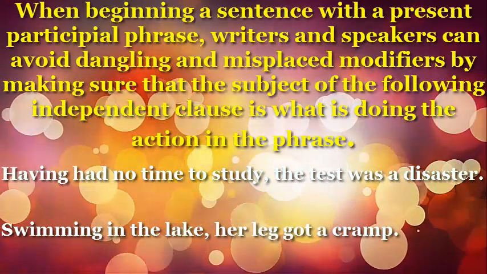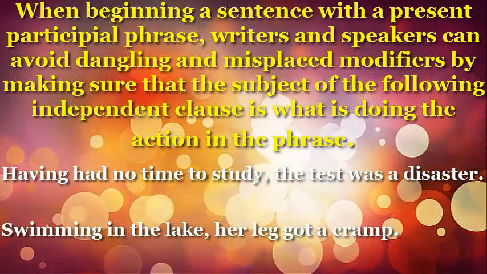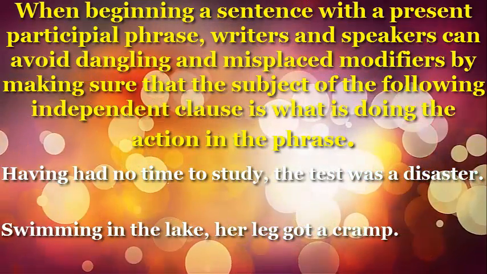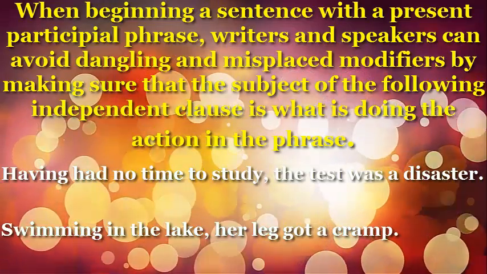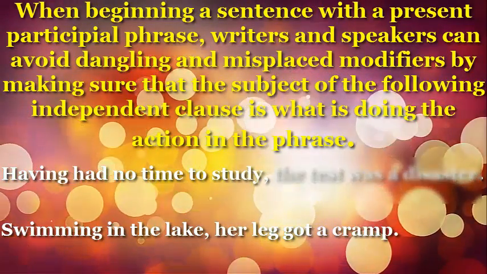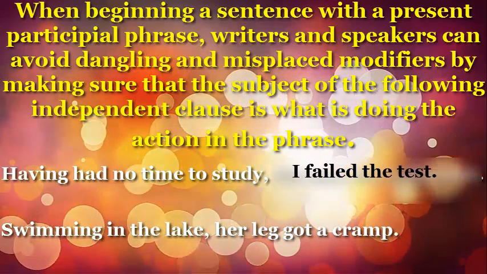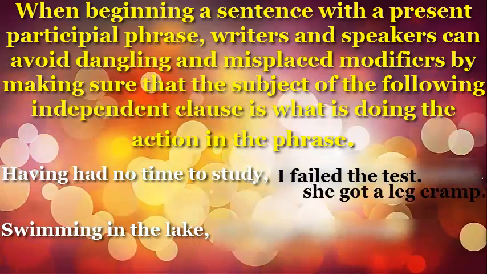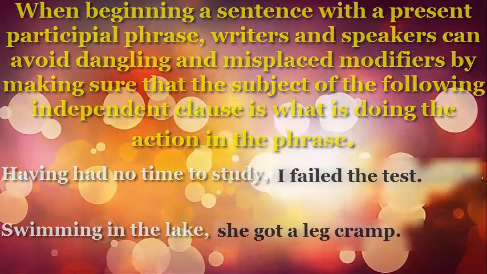When beginning a sentence with a present participial phrase, writers and speakers can avoid dangling and misplaced modifiers by making sure that the subject of the following independent clause is what is doing the action in the phrase. Having had no time to study, I failed the test. Swimming in the lake, she got a leg cramp.